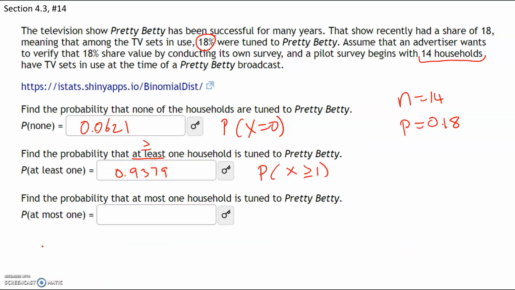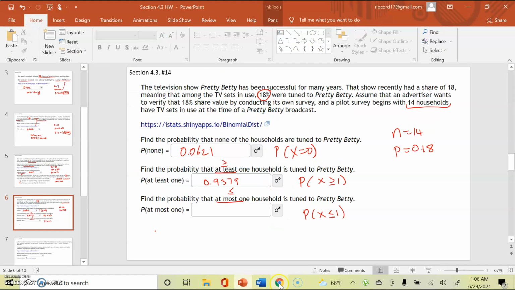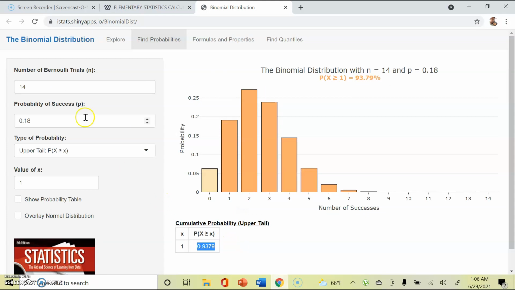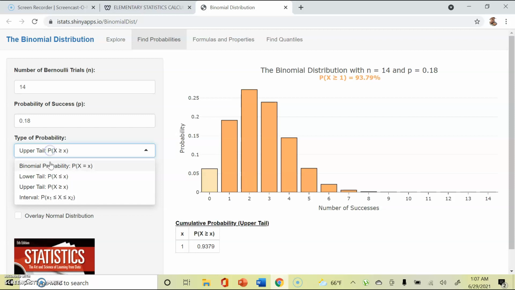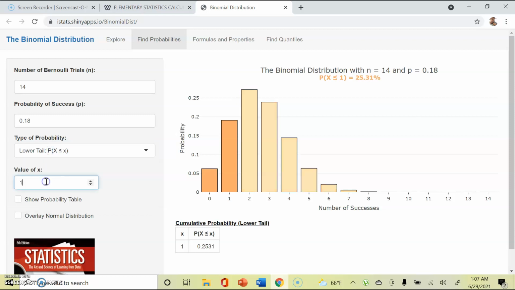Then part C says, what is the probability that at most one household is tuned to Pretty Betty? At most is going to be less than or equal to. So we want to find the probability that x is less than or equal to 1. Once again, we have 14 households, and the probability is 0.18. This time we want to know the probability that x is less than or equal to 1, and that probability is 0.2531.